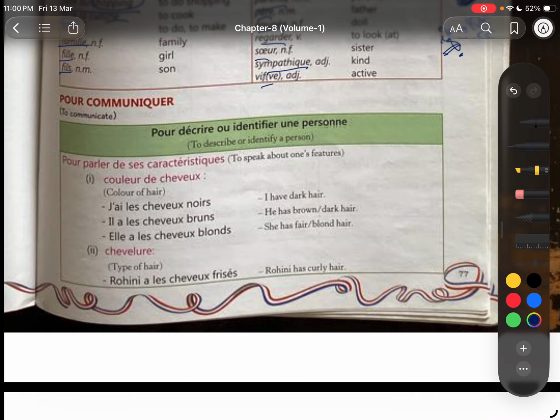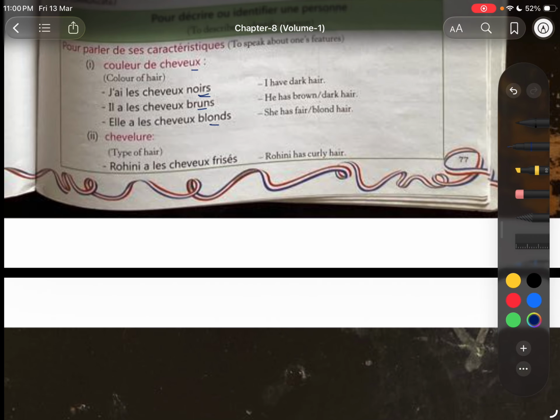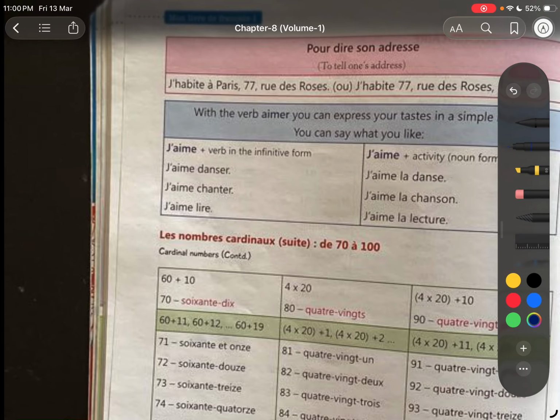Okay, for communication, colors are there, right? So noir, brun, blonde. Brun means brown, dark. Noir means black. Cheveux frisés, hairstyles basically, right? Types of hair. So curly hair, frisé. So we have learned all those things.